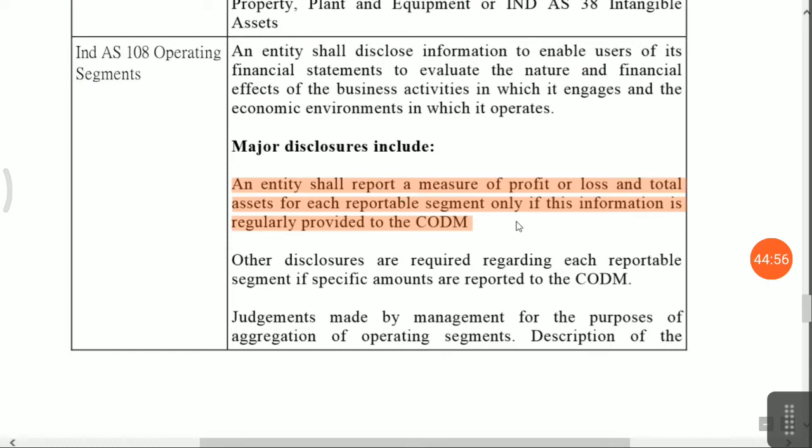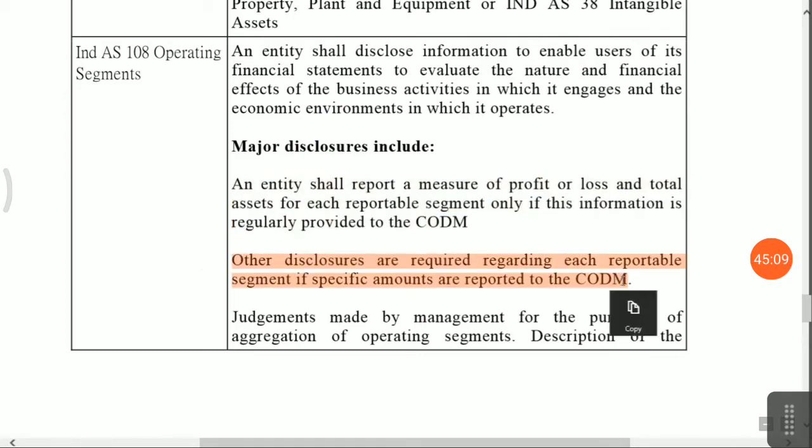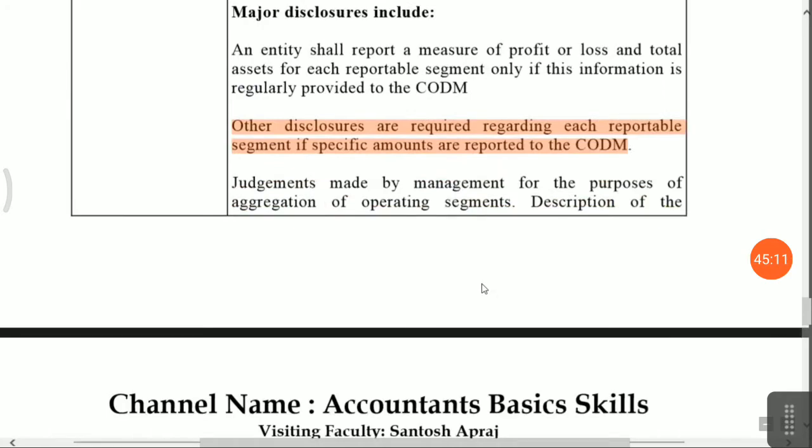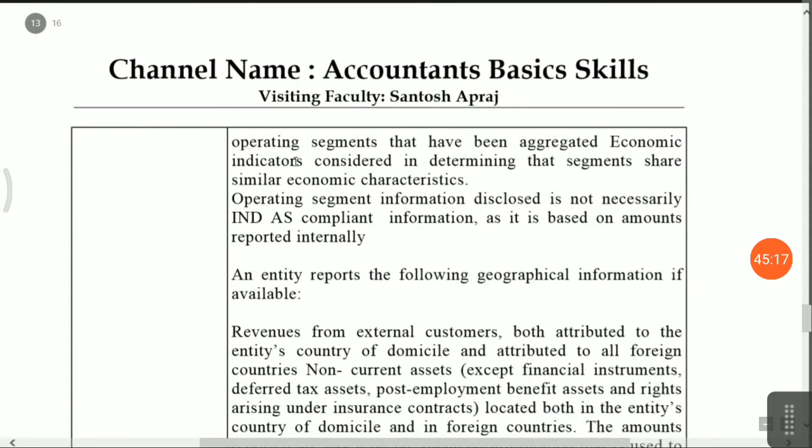An entity shall report a measure of profit or loss and total assets for each reportable segment only if this information is regularly provided to the chief operating decision maker. You can indirectly say management. Other disclosure is required regarding each reportable segment if specific amounts are reported to the CODM. Also disclose judgments made by the management in applying the aggregation of operating segments, and a description of the operating segments that you have aggregated, along with the economic indicators considered.